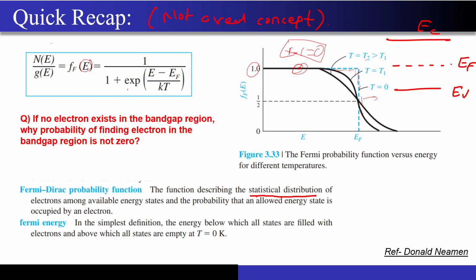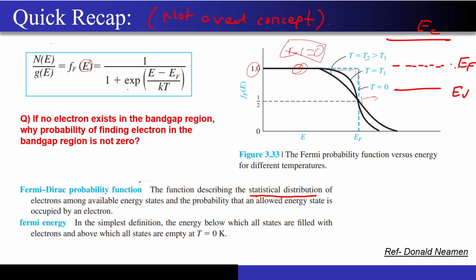So now it is telling you what? If you look at EF over here, it is telling you that this is the level where the probability of finding an electron will be around 50%.